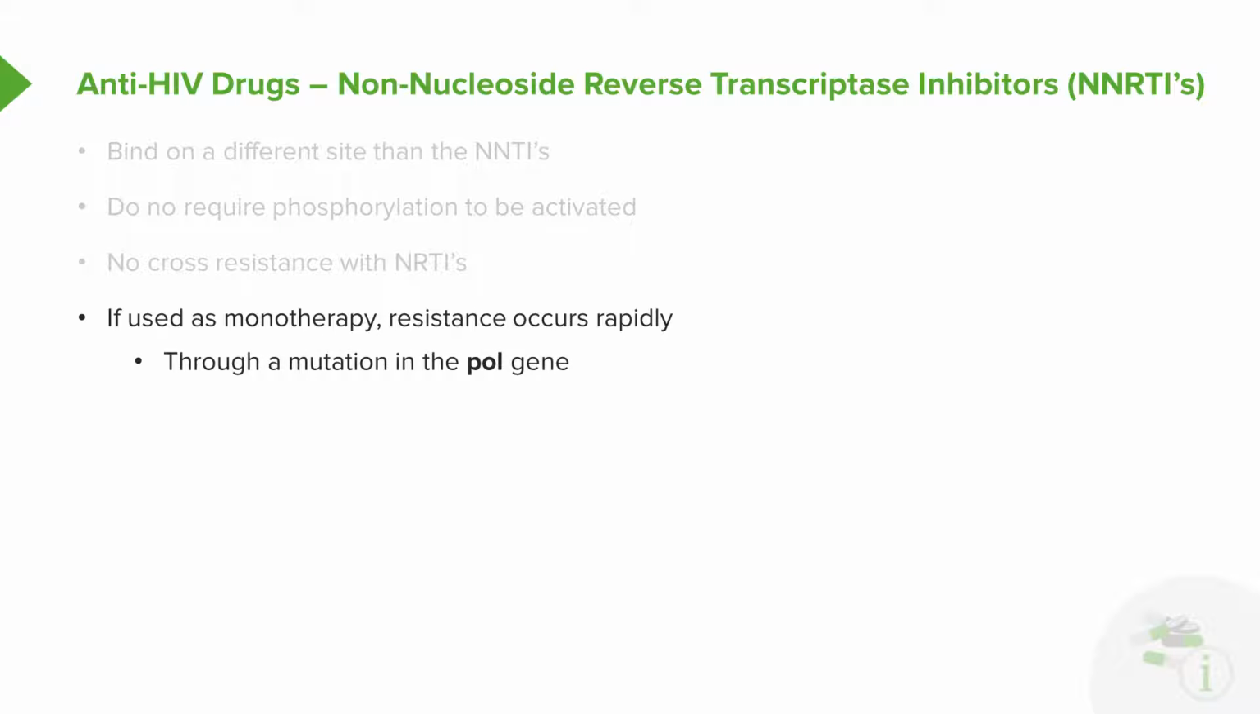Now, resistance occurs through a mutation in the POL gene. So this is something that does show up on exams. It's worthwhile remembering that the POL gene codes for a mutation that can cause a resistance to the non-nucleoside reverse transcriptase inhibitors.